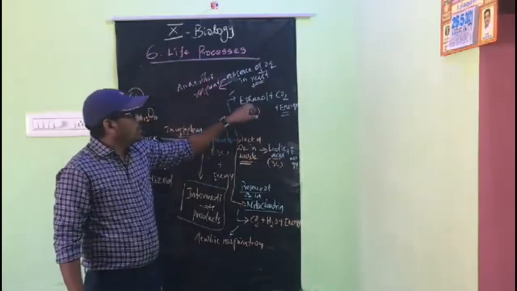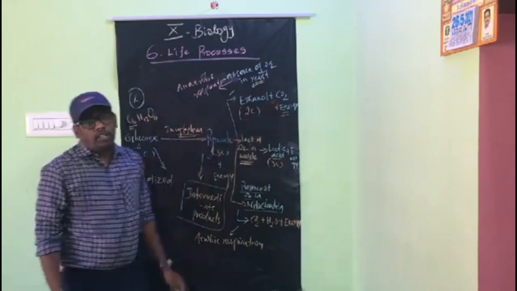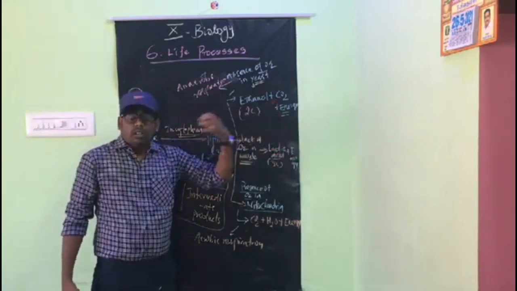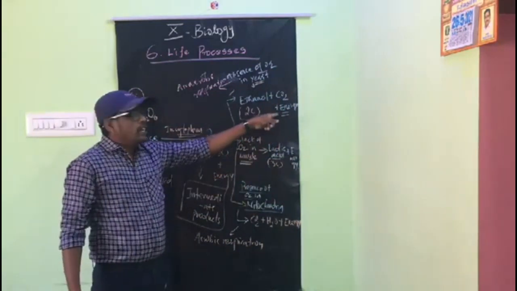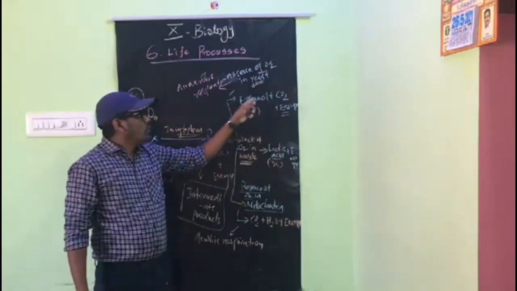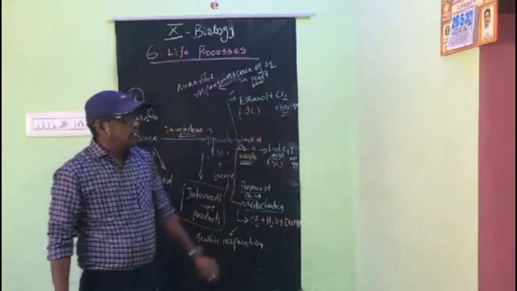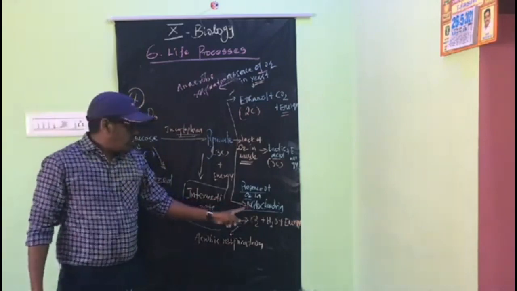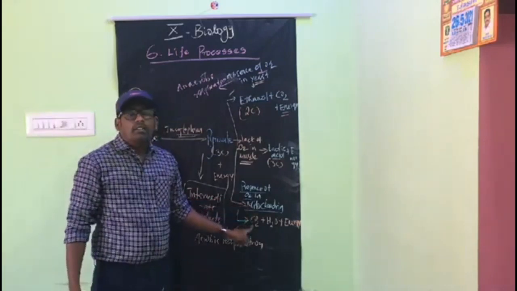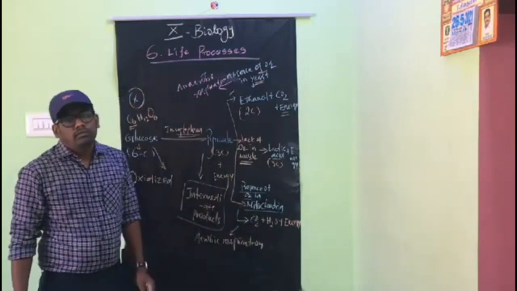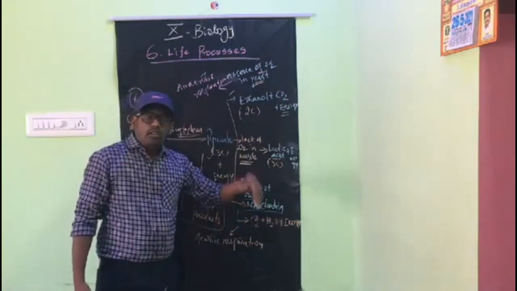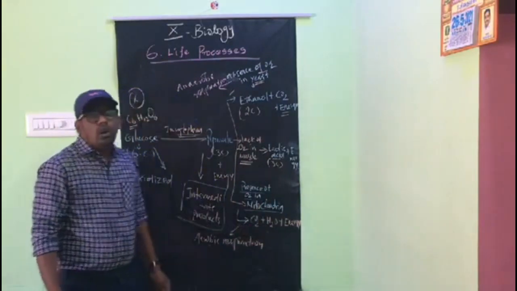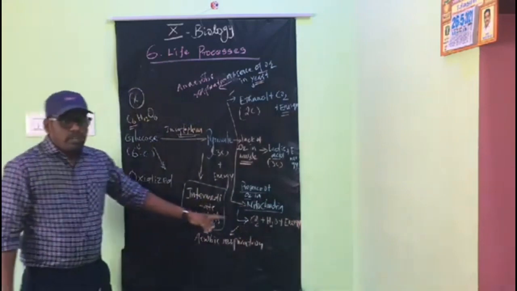What is the end product of anaerobic respiration? The end product of anaerobic respiration is ethanol and carbon dioxide. Energy is compulsorily produced, but along with the energy, what is produced, that is the end product. So ethanol and carbon dioxide are the end products. And the end products of aerobic respiration are carbon dioxide and water.